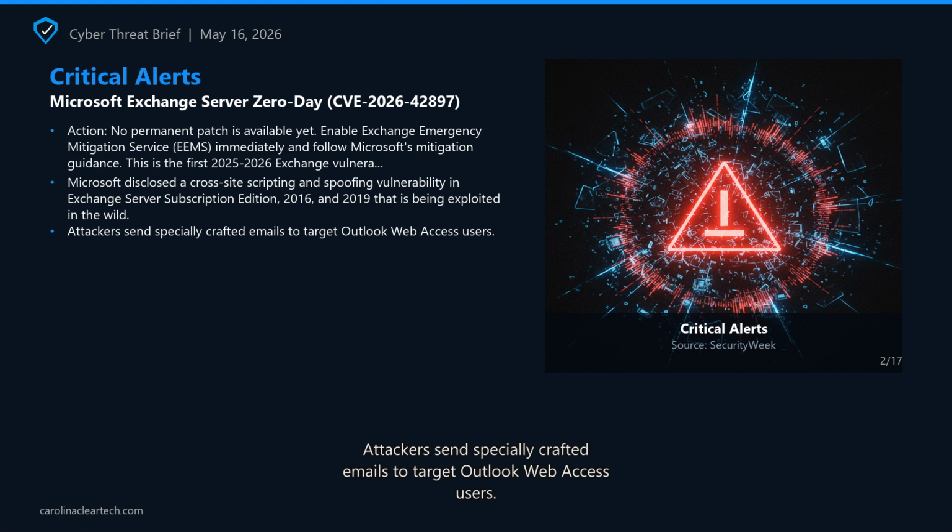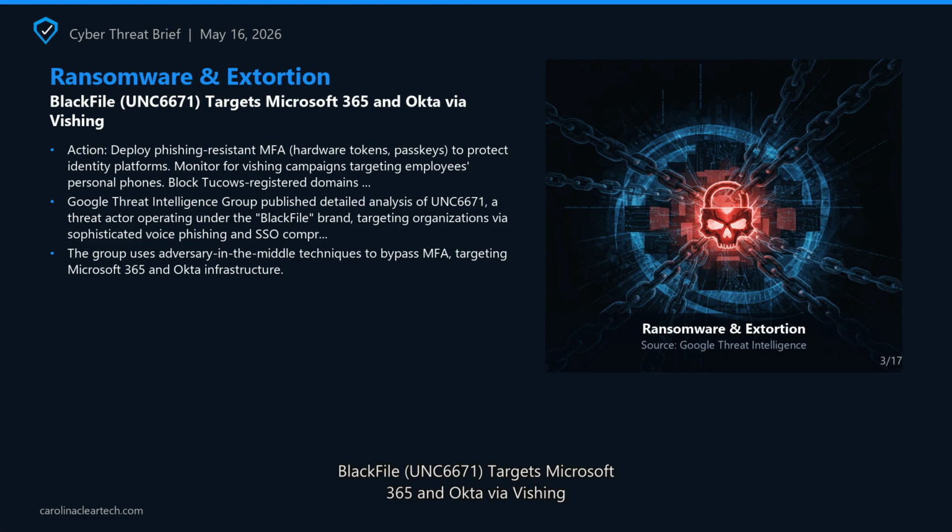Action: no permanent patch is available yet. Enable Exchange Emergency Mitigation Service, EEMS, immediately and follow Microsoft's mitigation guidance. This is the first 2025 to 2026 Exchange vulnerability confirmed exploited in the wild. CISA KEV catalog lists nearly 24 Exchange server flaws. Sources: Security Week, CISA. Next section, Ransomware and Extortion.